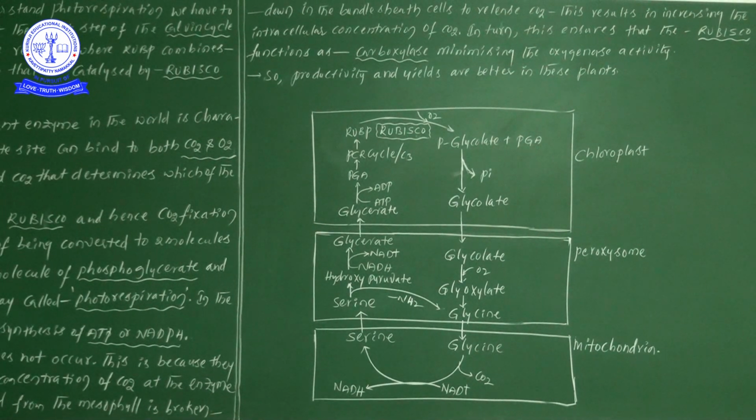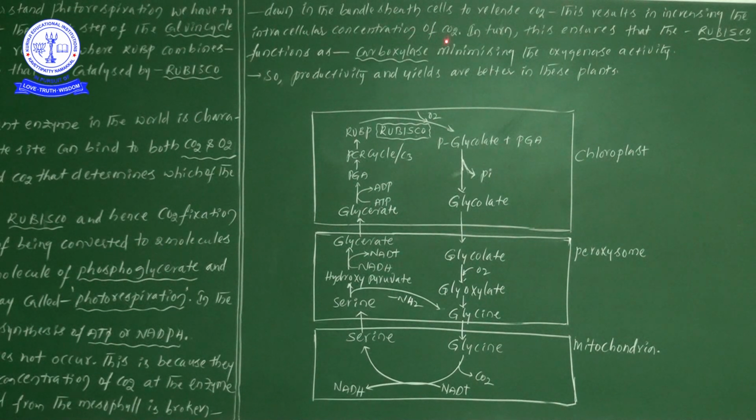In the bundle sheath cells, the 4 carbon compound is broken down, forming a 3 carbon compound, pyruvic acid, and 1 carbon dioxide. This carbon dioxide is involved in the C3 cycle, the Calvin cycle.